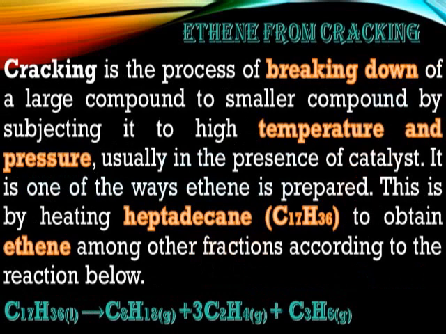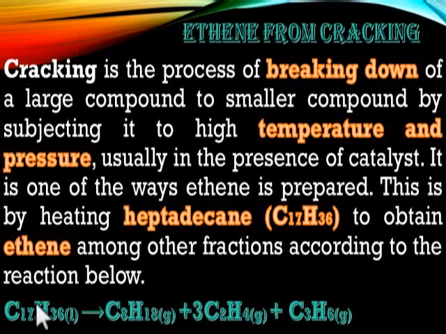All right, let's look at the preparation of ethene from cracking. First of all, what is cracking? Cracking is the process of breaking down a large compound to a smaller compound by subjecting it to high temperature and pressure, usually in the presence of catalysts. It is one of the ways ethene is prepared. This is by heating heptadecane, C17H36, to obtain ethene, among other fractions, according to the reaction below.